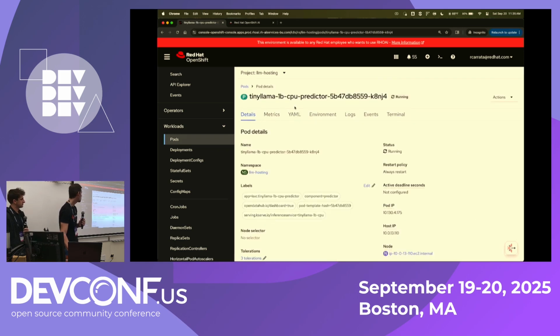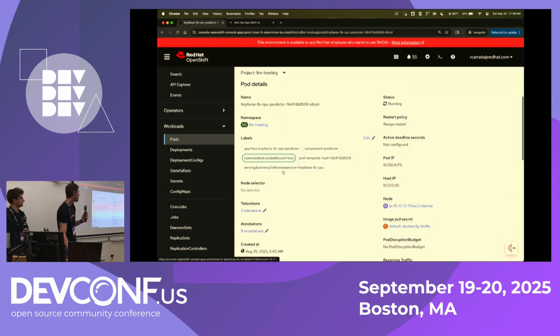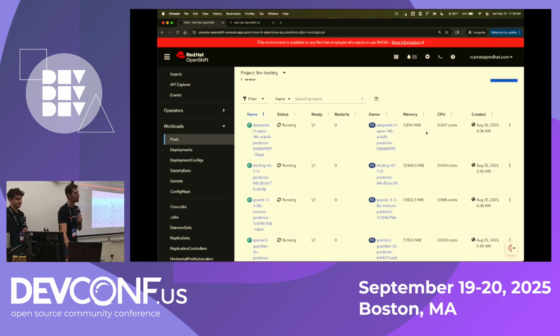It's not using anything around GPU, and in fact it's on one node that is a regular CPU node, an Intel one. But it's using a special serving runtime that does not require a specific GPU, so it runs fully on CPU. The other ones, though, are running on GPUs because they are huge, essentially massive. You cannot run Llama 4 Scout on CPU. You would literally burn the computer or the server.